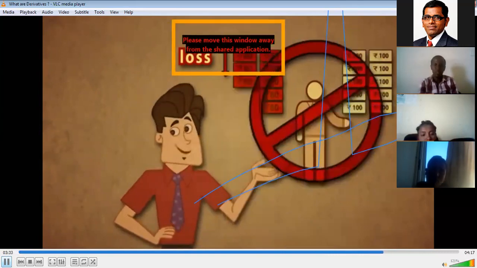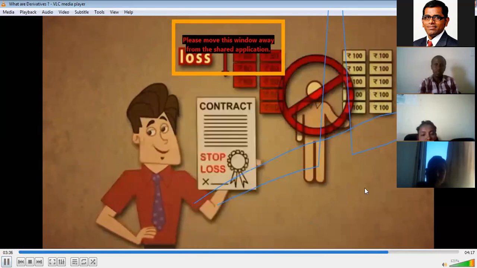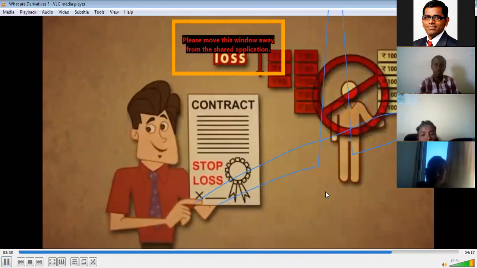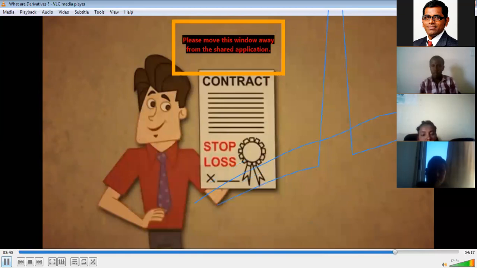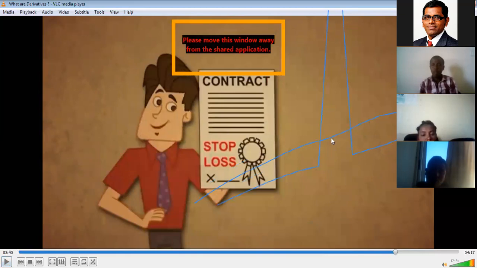Okay, like this, I think you have now understood the derivatives contract well.